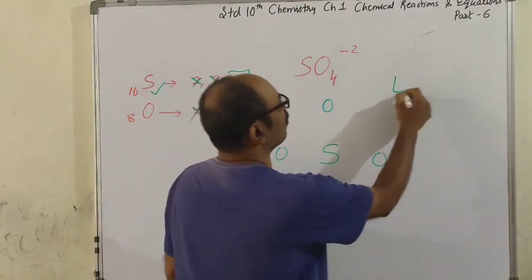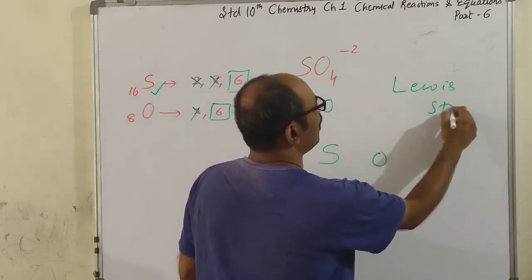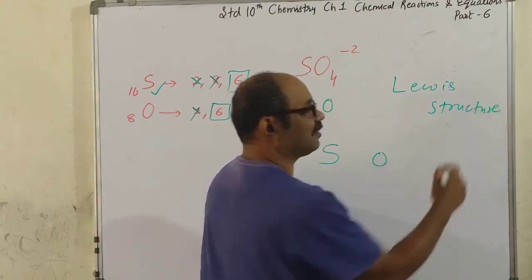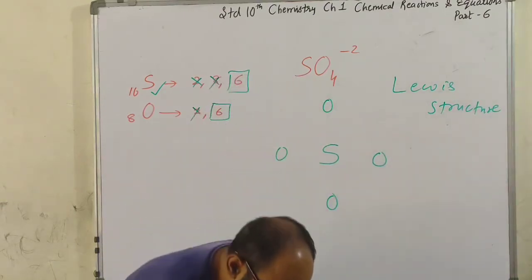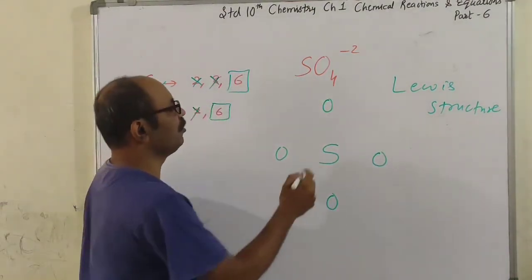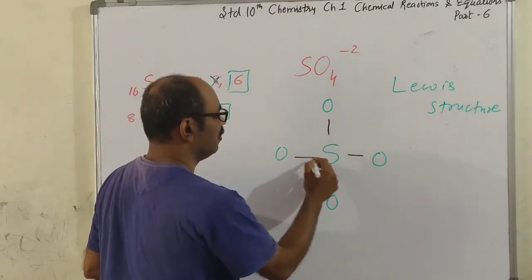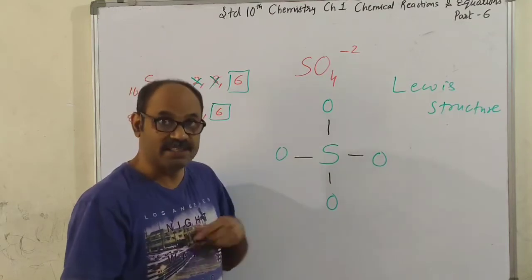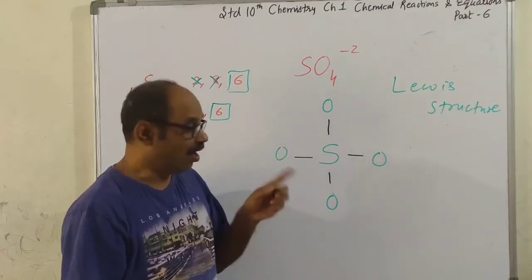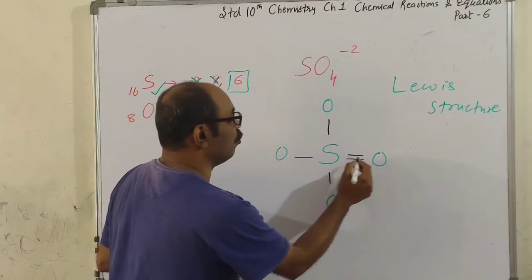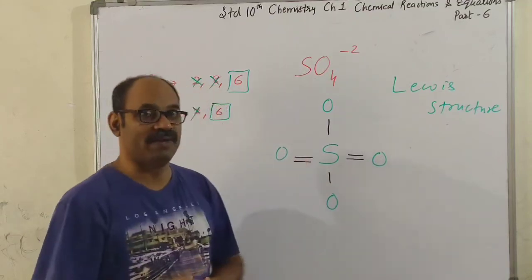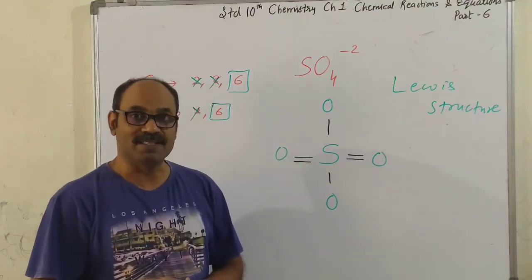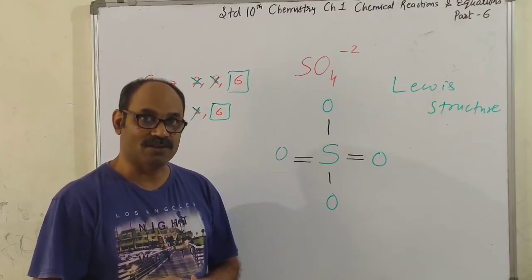Here we are talking about the Lewis structure, which you will learn in 11th and 12th standard chemistry. Alright, I am going to give 4 bonds. Sulfur has 6 outer electrons, so it can form 6 bonds. Do you understand? So at 2 places it forms a double bond with oxygen.